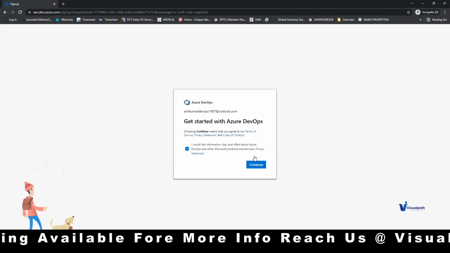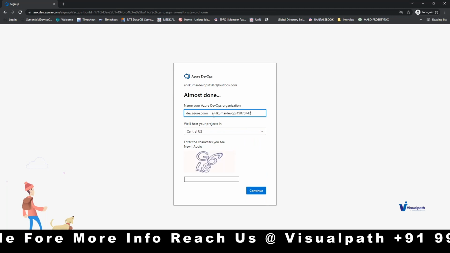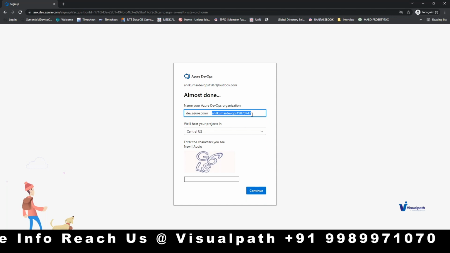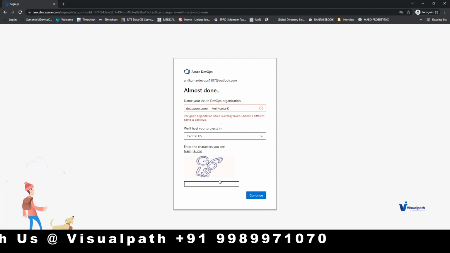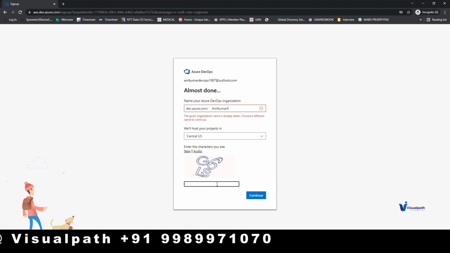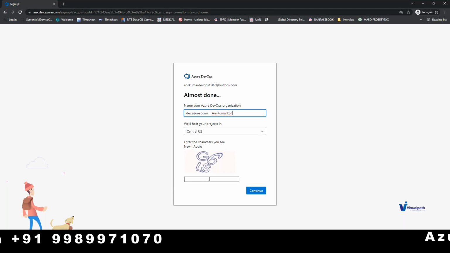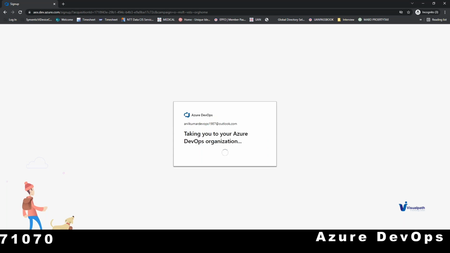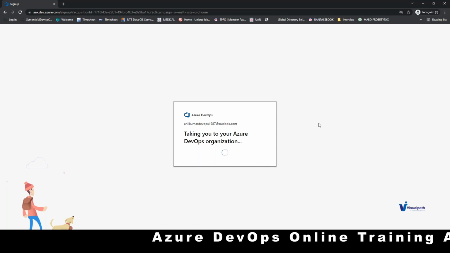I hope you are able to observe that whenever you change the ADO that you are going to use, the ADO URL gets changed, right? The organization name is already there. So the next question is: is the name that you are going to use for any ADO unique or not?